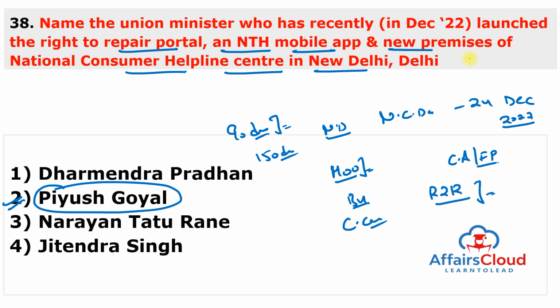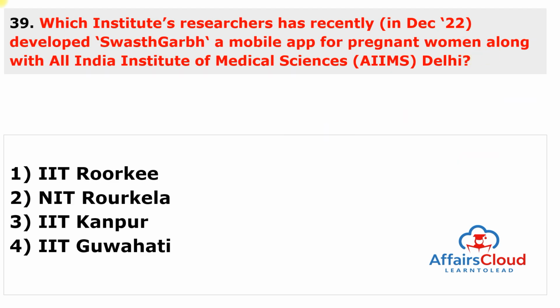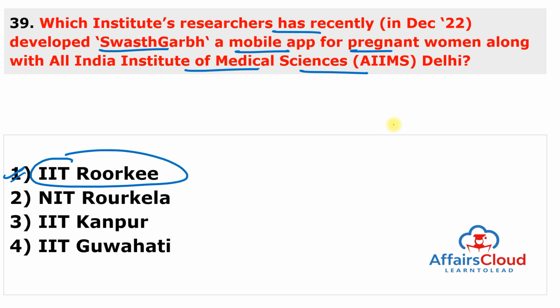Moving to next question. Which institute researchers has recently developed Swasth Garb, a mobile application for the pregnant woman along with All India Institute of Medical Sciences, Delhi or AIIMS, Delhi? And this technology is developed with the help of the IIT Roorkee. Answer of this question is 1.